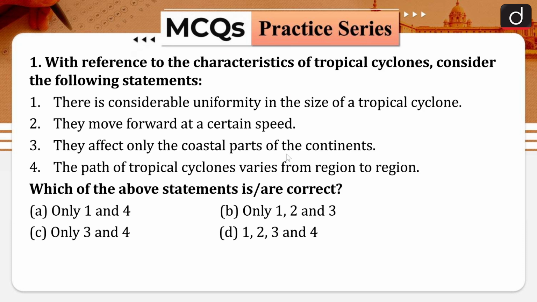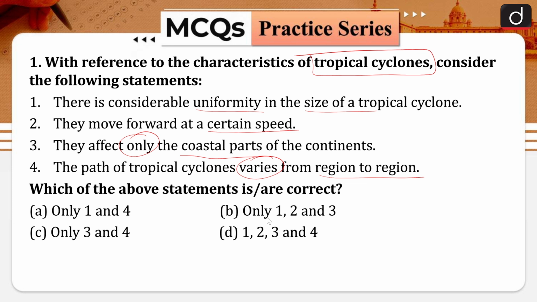So let's begin. The first question talks about, with reference to the characteristics of tropical cyclones, consider the following statements. There are four statements given. First, there is considerable uniformity in the size of a tropical cyclone. Second, they move forward at a certain speed. Third, they affect only the coastal parts of the continents. Fourth, the path of tropical cyclones varies from region to region. Which of the above statements is or are correct?